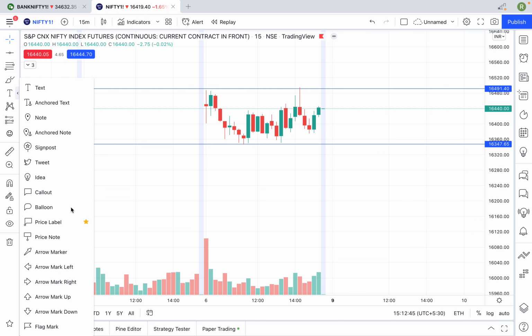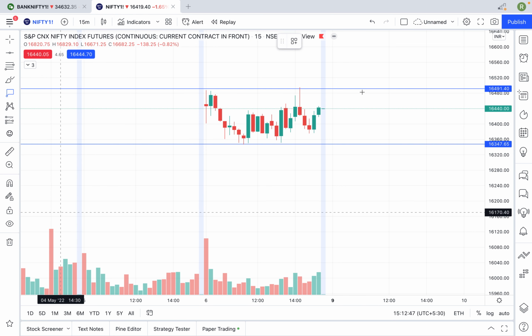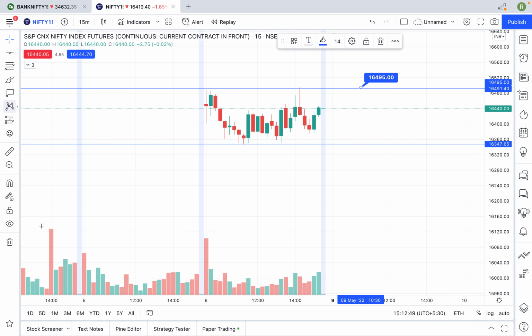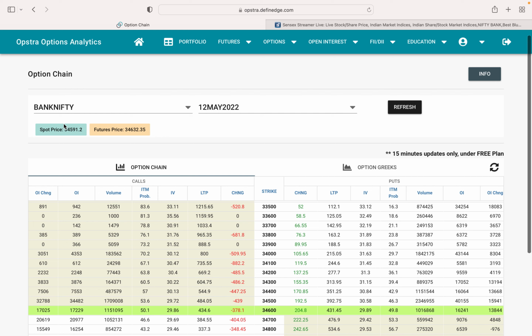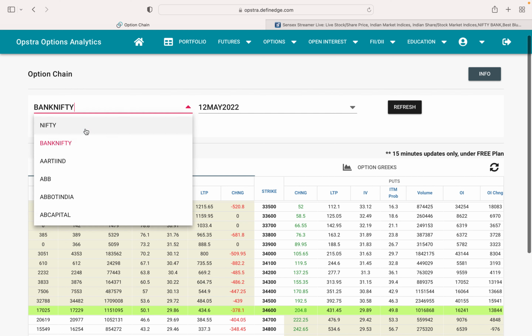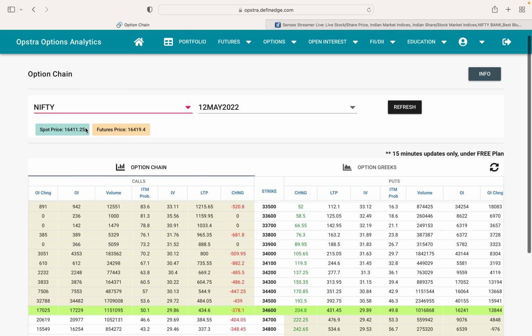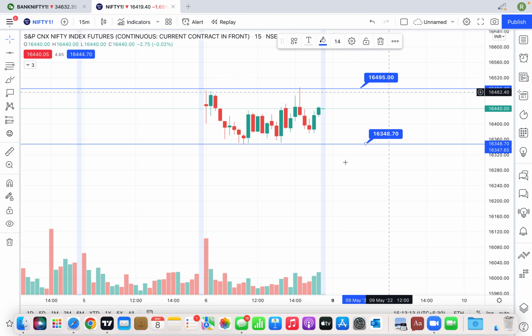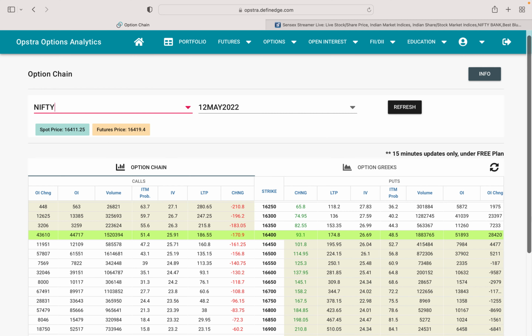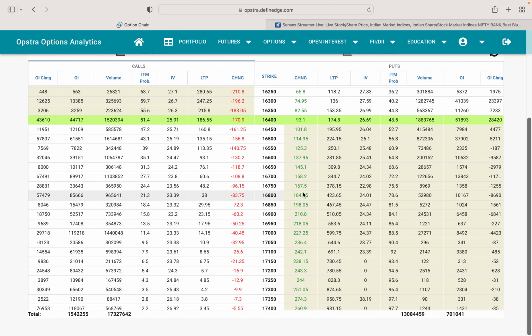Now you have two levels in your mind. Those two levels are one, 16,941, and second, 16,348. Okay, now you have these two levels. Now let's open the option chart and see how these two levels came into the picture. So let's open Nifty 50 and see what the first level is. 16,495. Let's call it a resistance.